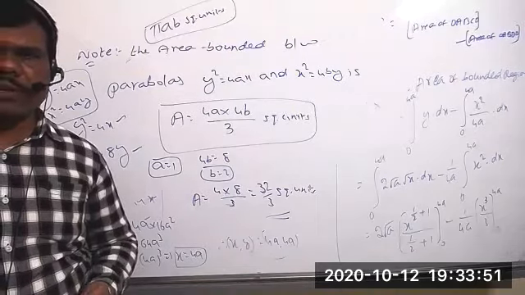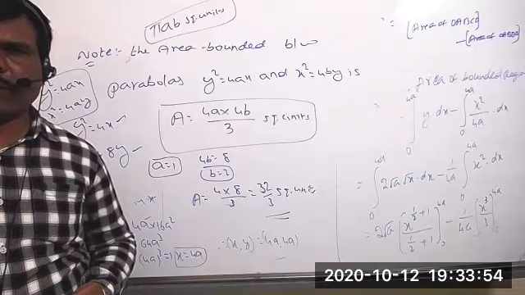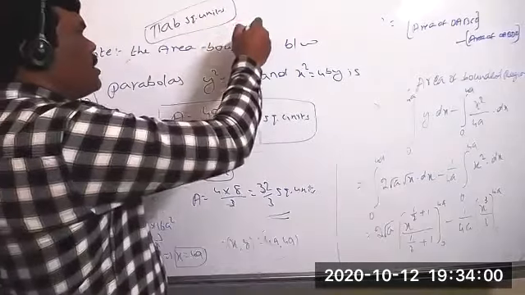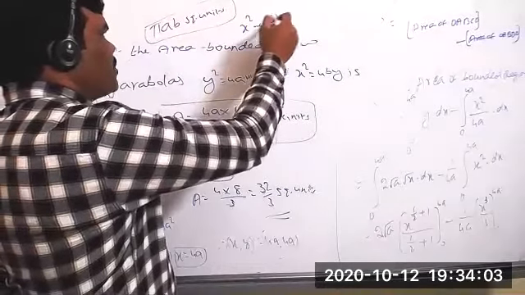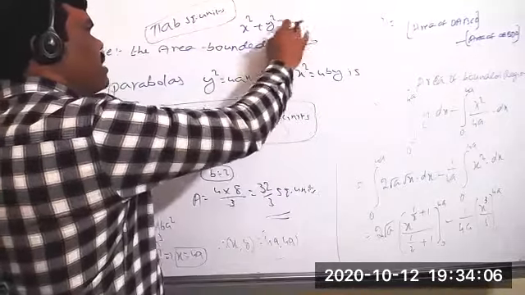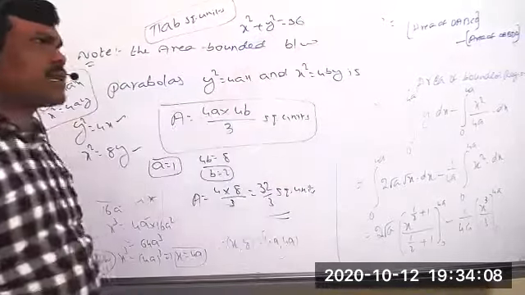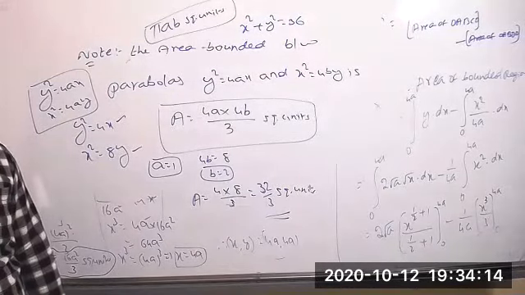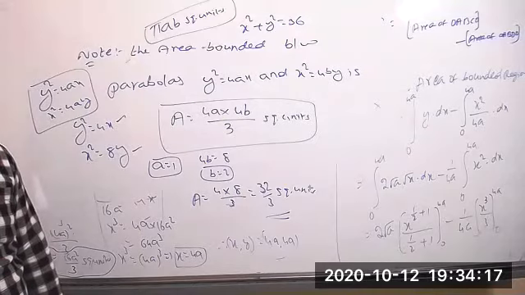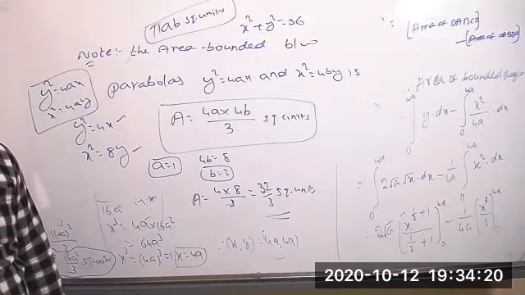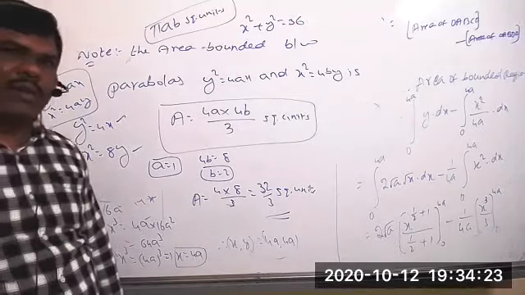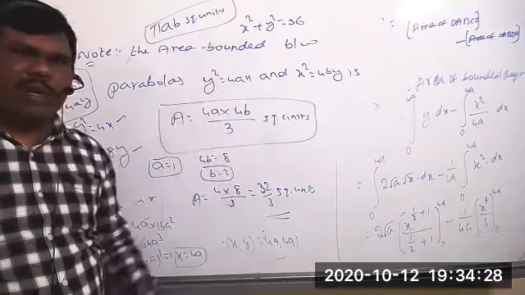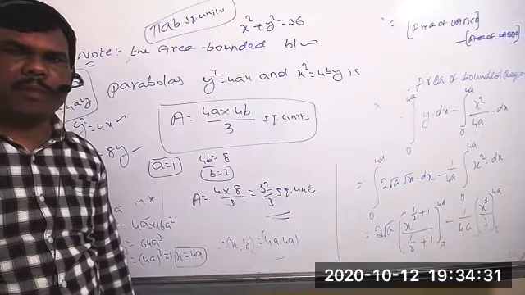In the same way, the area of the circle we know very well. Sometimes for area of the circle also they'll give the condition like this. Suppose x square plus y square is equal to 4 square, or else equal 36, and find the area of the circle. Find the area of the circle bounded by, maybe in the first quadrant, or in the first and second quadrant, or second and third quadrant, or separately. Suppose they're asking for only the area of the circle in the first quadrant, we will take 1/4 of the area.